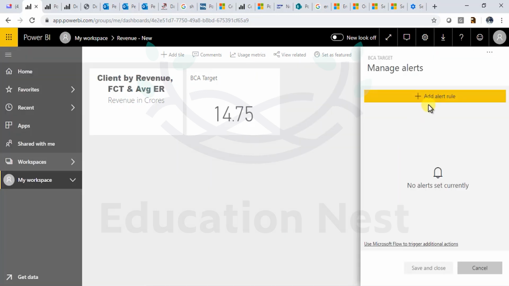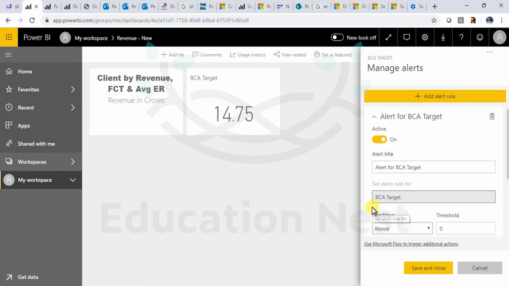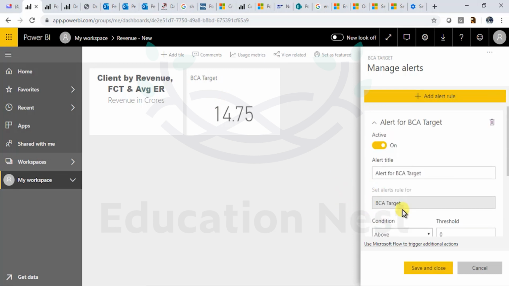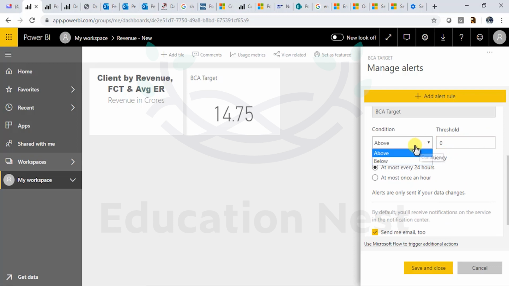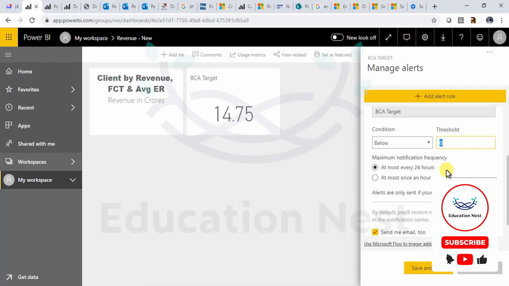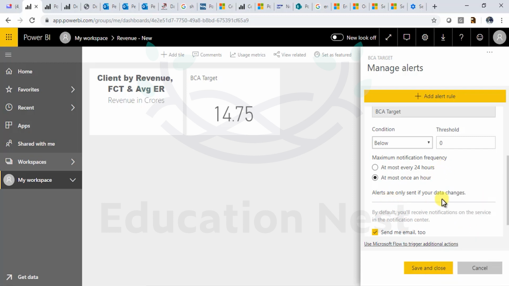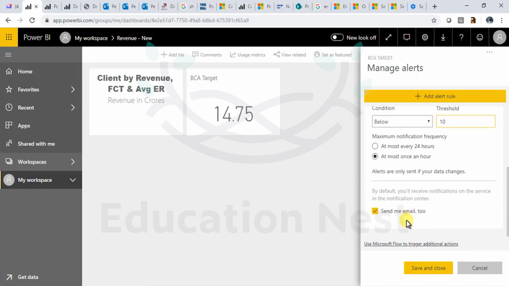Manage alerts. You can have an alert rule saying when this condition goes above a particular value or goes below a particular value, you should share maximum notification frequency. How many do you want in an hour or in a day? You can say at most once in an hour or at most as many in a day. So once in an hour is a good frequency. If it goes below probably 10, I would like to have an alert sent to me, right?